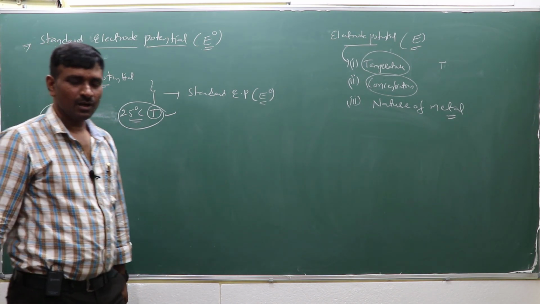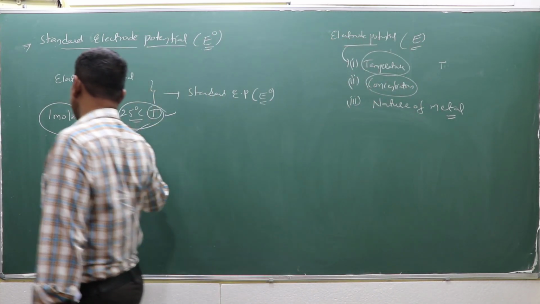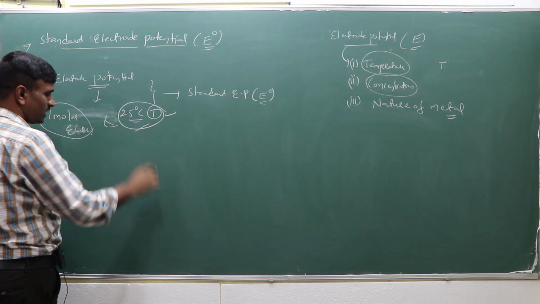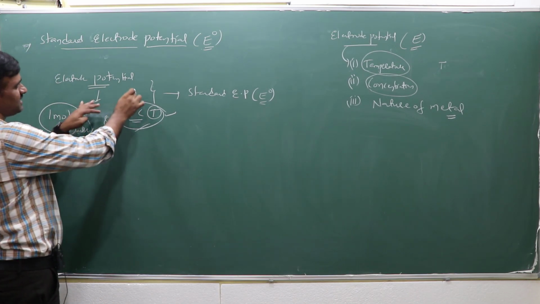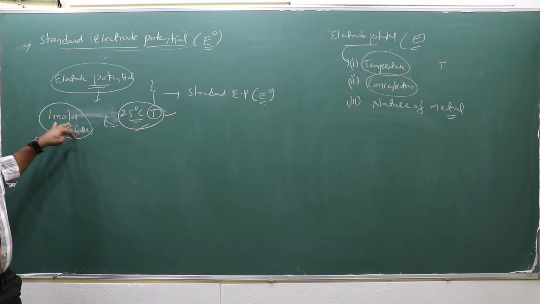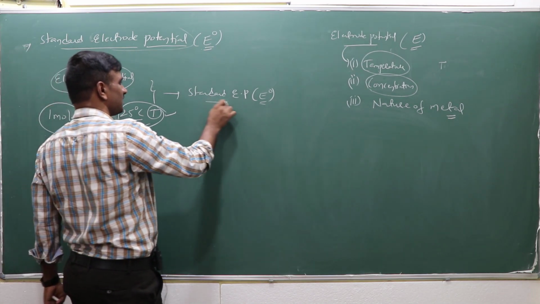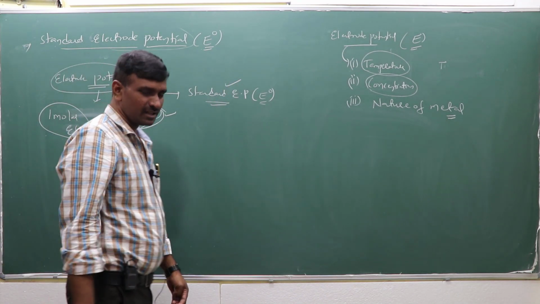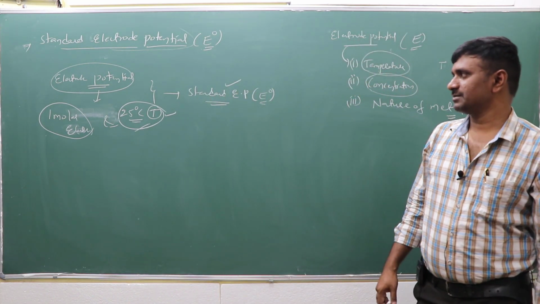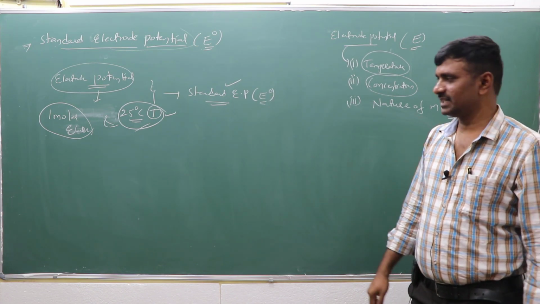If we measure the electrode potential at 1 molar concentration and 25 degree centigrade temperature, that potential is called the standard electrode potential.